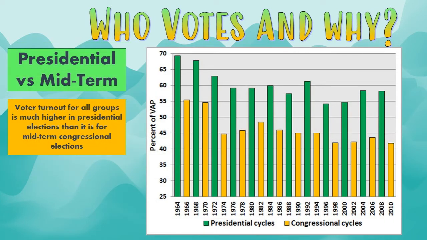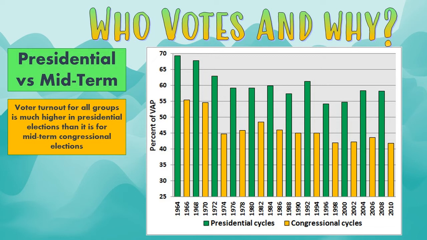And this one doesn't have anything to do with the voters, but has to do with what's going on in the election. It's important that we understand the difference between presidential elections and midterm elections. The presidential election, like in the year 2020, is when we have presidential candidates trying to run to be the president. A midterm election occurs in the middle of their term. So there was one in 2018 and one in 2022. And the only thing up for national election there is members of Congress, so the whole House of Representatives and a third of the Senate.